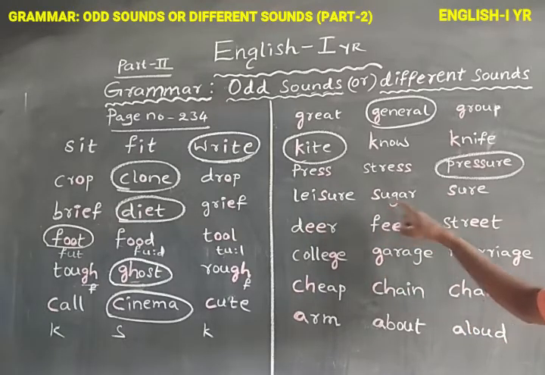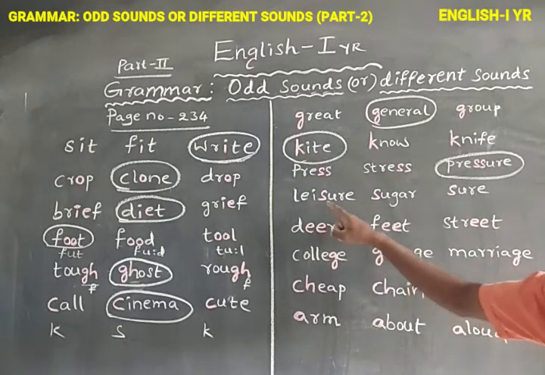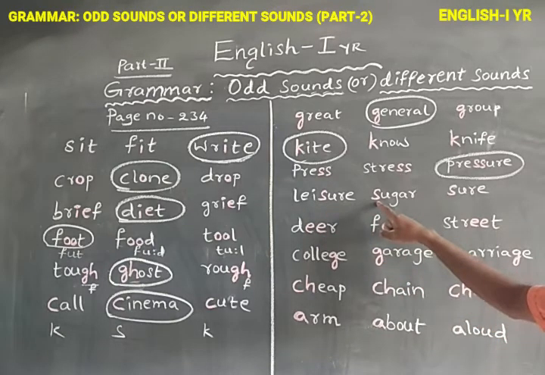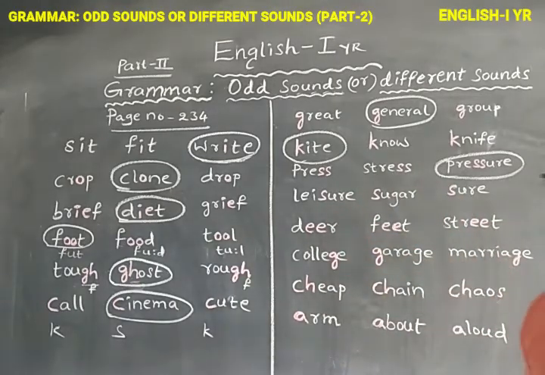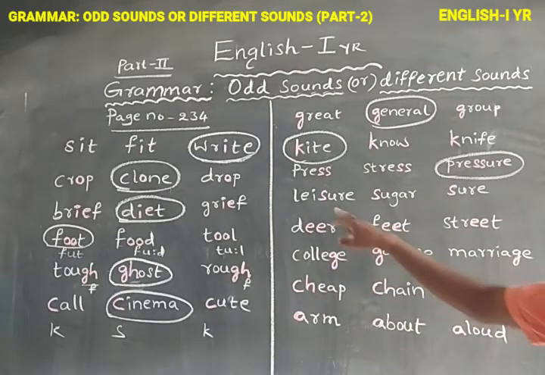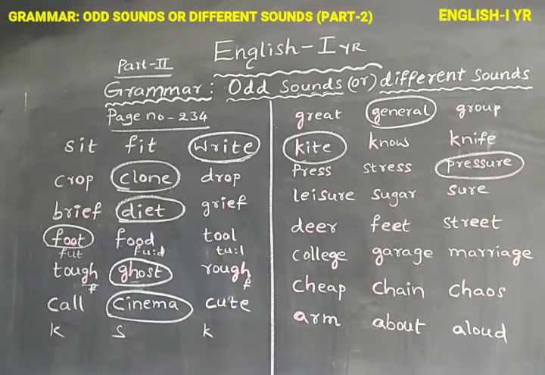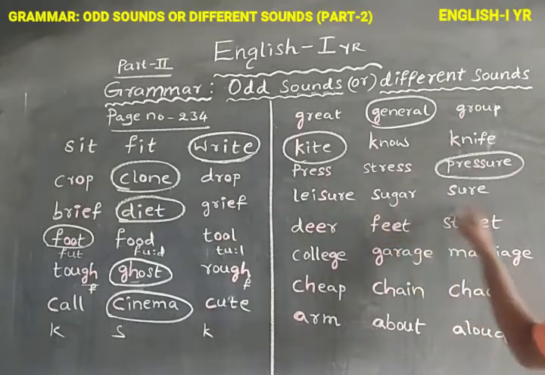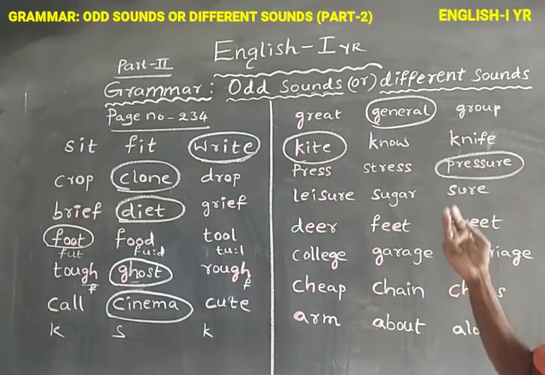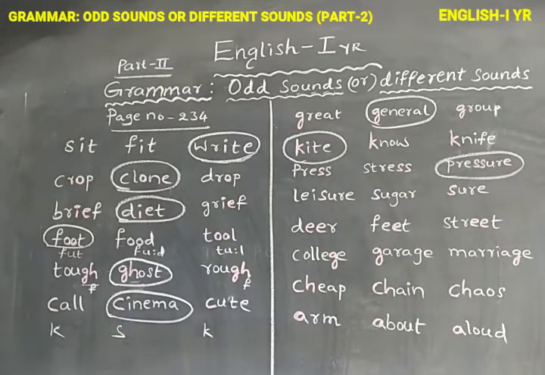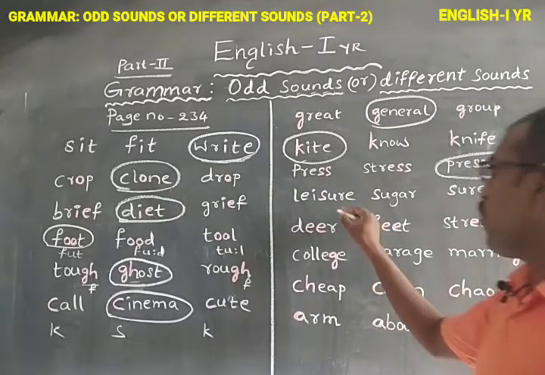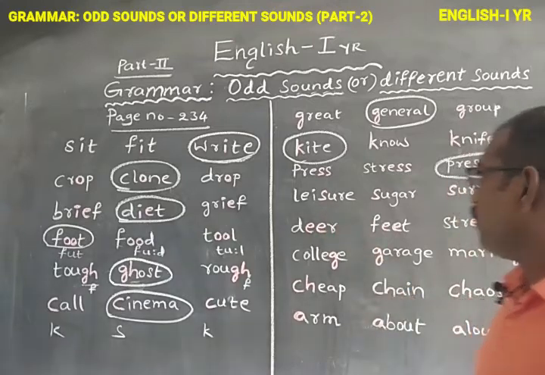Next, leisure, sugar, sure. Observe here: what is the letter written as the bold letter? S. We need only the letter S pronunciation. In leisure, S makes the ja sound.